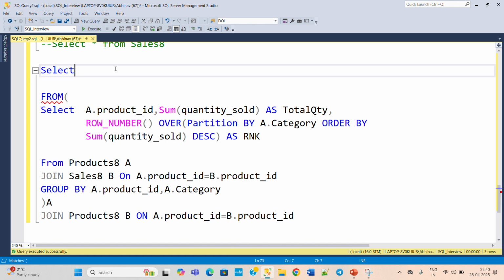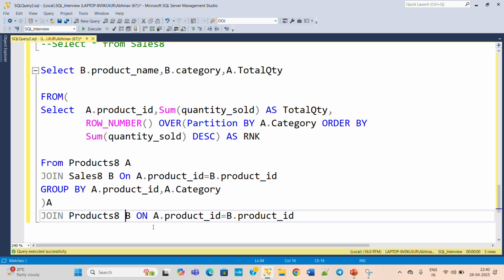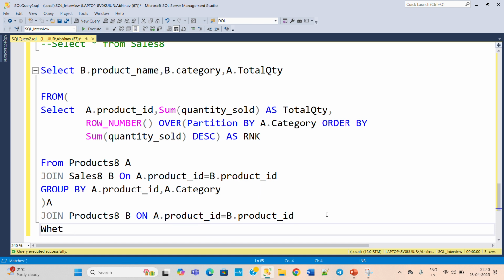And now what columns do we require here? So we require b.product_name, comma b.category, we want the category, and a.total_quantity we want. Okay, and at the end we want only those records which have rank 1. So the most frequently sold product we want. So WHERE a.rank is equal to 1, okay.